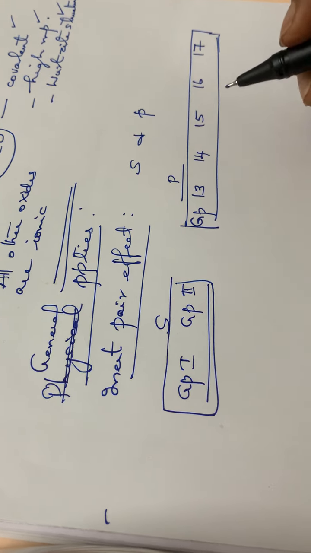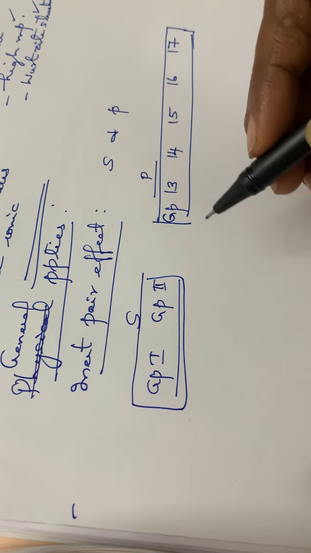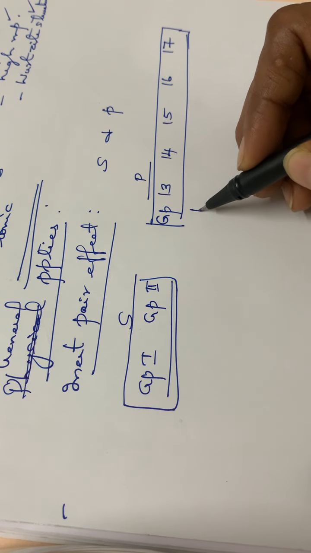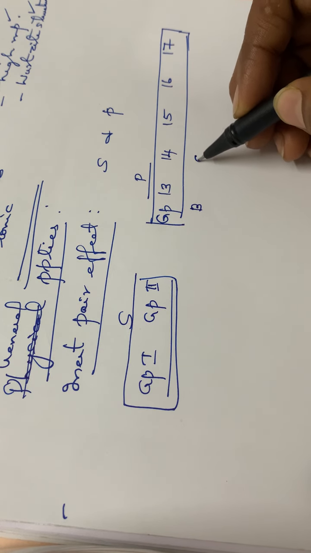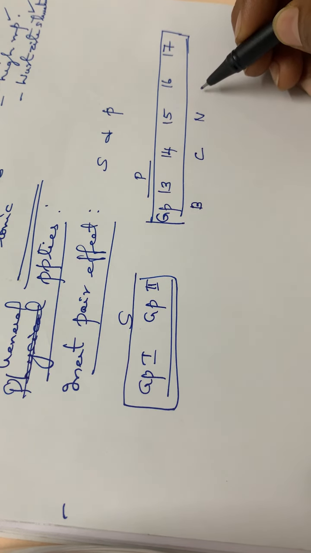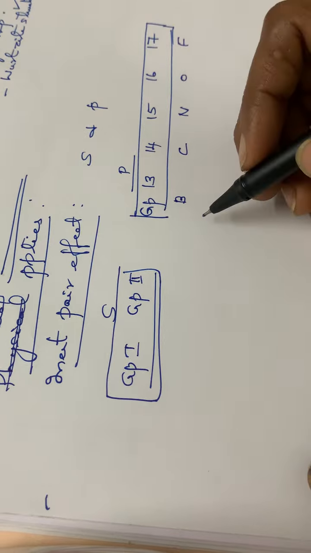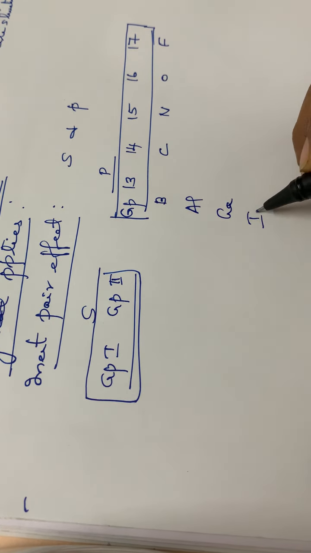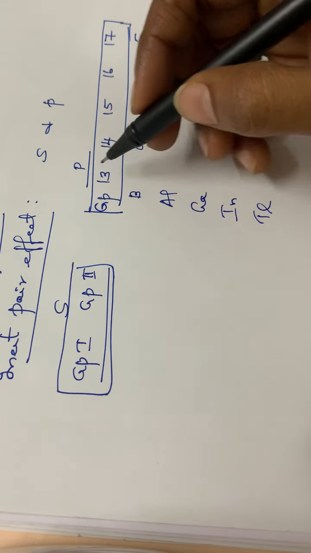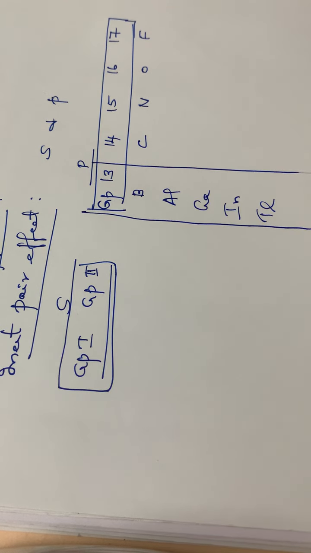Normally, I am taking the case of group 13. Group 13 is the boron family, group 14 is the carbon family, group 15 is the nitrogen family, group 16 the oxygen family, and group 17 the halogen family: fluorine, chlorine, bromine, iodine, etc. So group 13 family is boron, aluminium, gallium, indium and thallium.